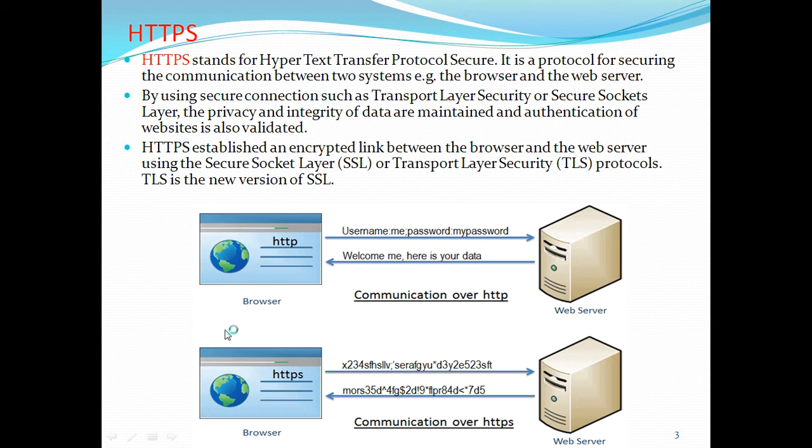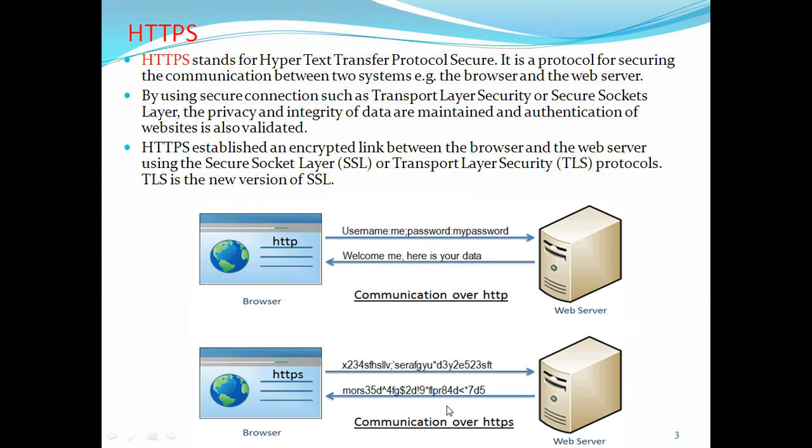Now look at the figure. This is normal HTTP and this is HTTPS. In normal HTTP, whatever data you enter, such as username and password, is transferred as plain text.